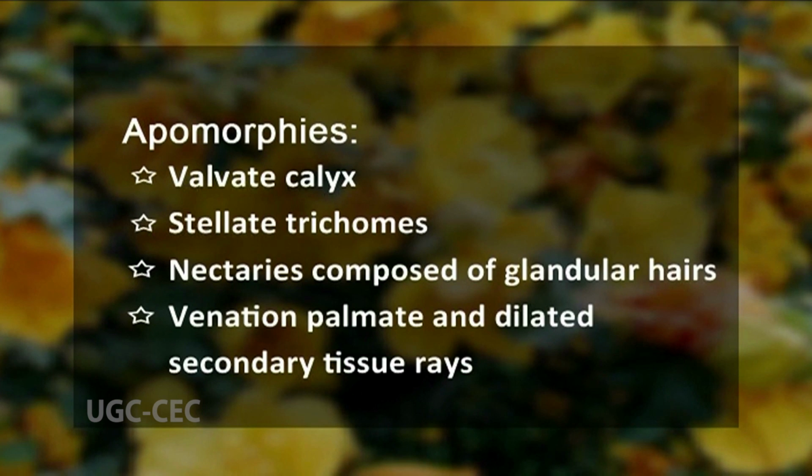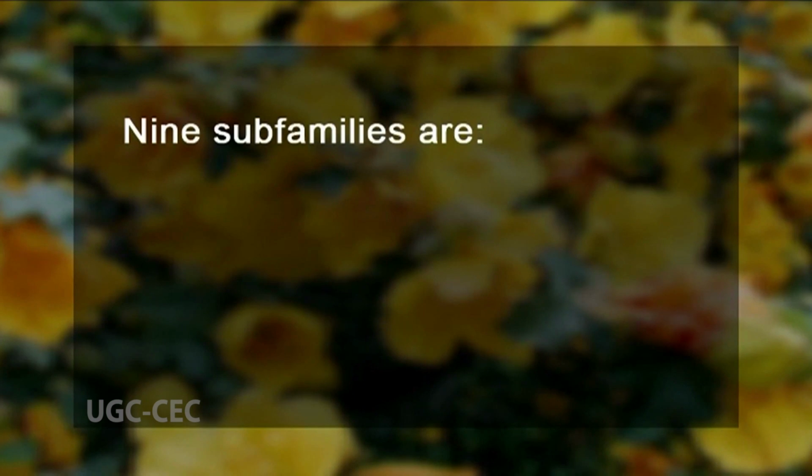One more apomorphy within Malvaceae is that the secondary phloem rays are dilated in shape. The phylogenetic relationships within the family have been investigated by cladistic analysis based on both morphological and DNA-based characters. As of now, 9 monophyletic subfamilies have been recognized under the family Malvaceae.